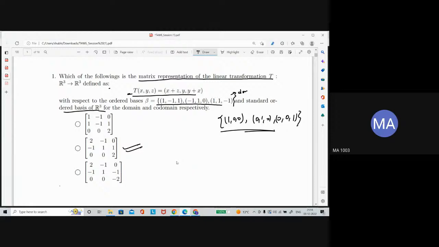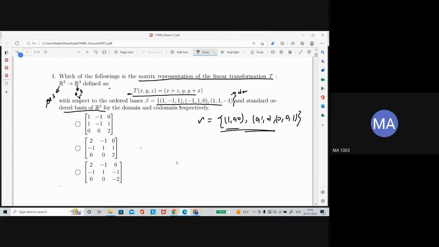Okay, so let's see how we are finding this. See what the dimension of the domain is. You can see that the vector space is R3, that means 3, and beta is the basis given here. For the codomain, again this is R3, so the dimension is 3, and this is the standard ordered basis, let's say this is gamma. Gamma basis is given, which is the standard ordered basis of the codomain.